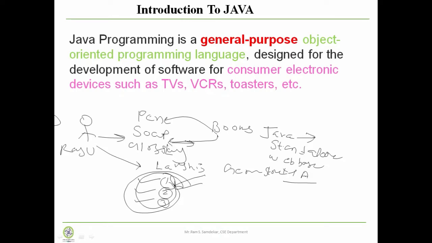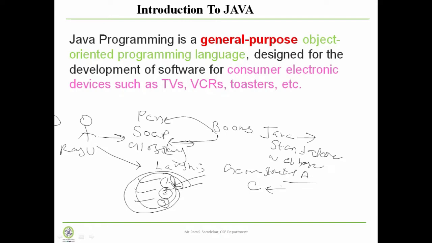The other point is object oriented programming. If you are familiar with the C programming language, the major focus of C is on procedure. But when we deal with Java, the major focus of the Java programming language is the object. Later, in another discussion, we will cover all about the object-oriented programming language and its features. Today we are just discussing the introductory part.